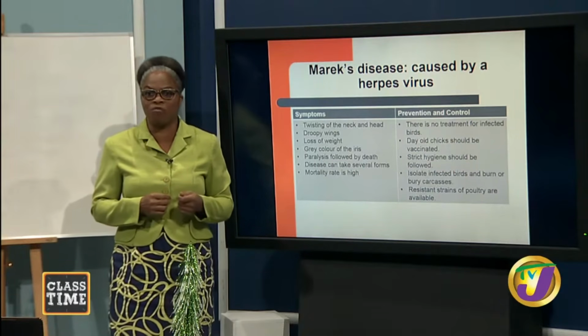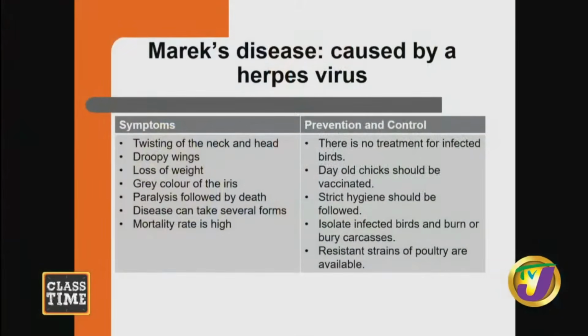Good? So you're going to have what we call twisting of the head and the neck, droopy wings, loss of weight, because these chickens will not be able to develop as fast as the other chickens. The other chickens are moving up, you're raising your waterers and your feeders, and these animals will not be able to get there to eat, so you really have to isolate them. The gray color of the iris, then you're going to have paralysis of these chickens followed by death. And the disease can take several forms, and the mortality rate is high.